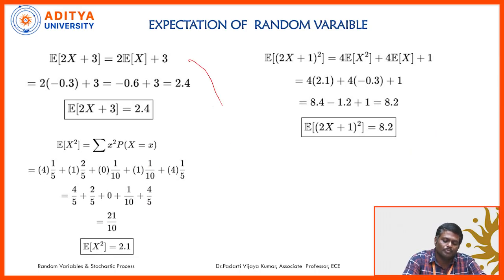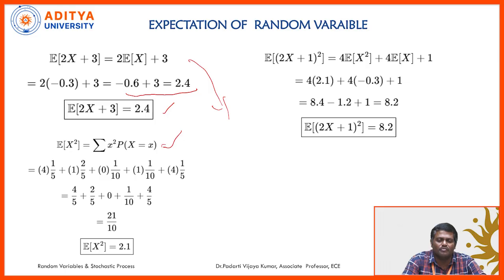Now we will apply the property of expectation. This can be written as 2 into E of x plus 3. E of x we got is minus 0.3, 2 into minus 0.3 is minus 0.6, plus 3. We will get 2.4.